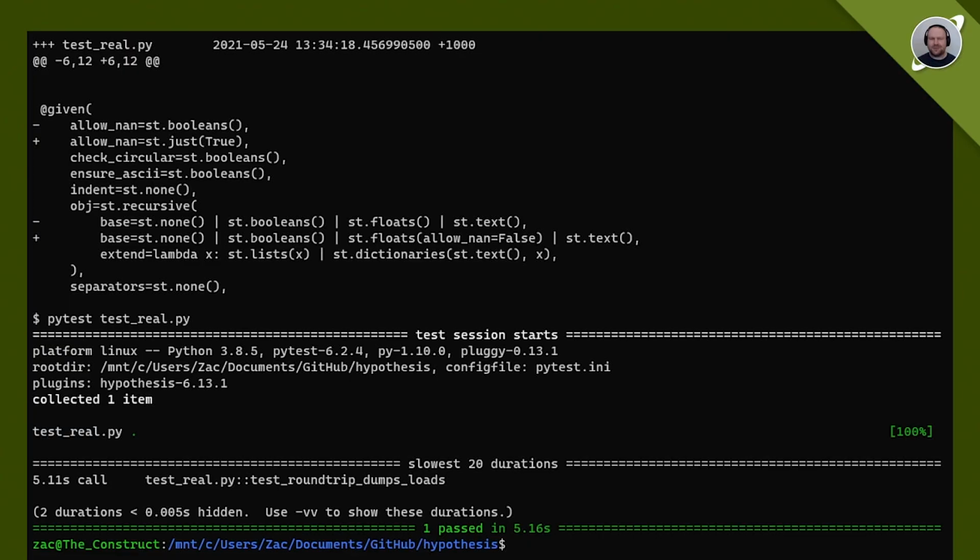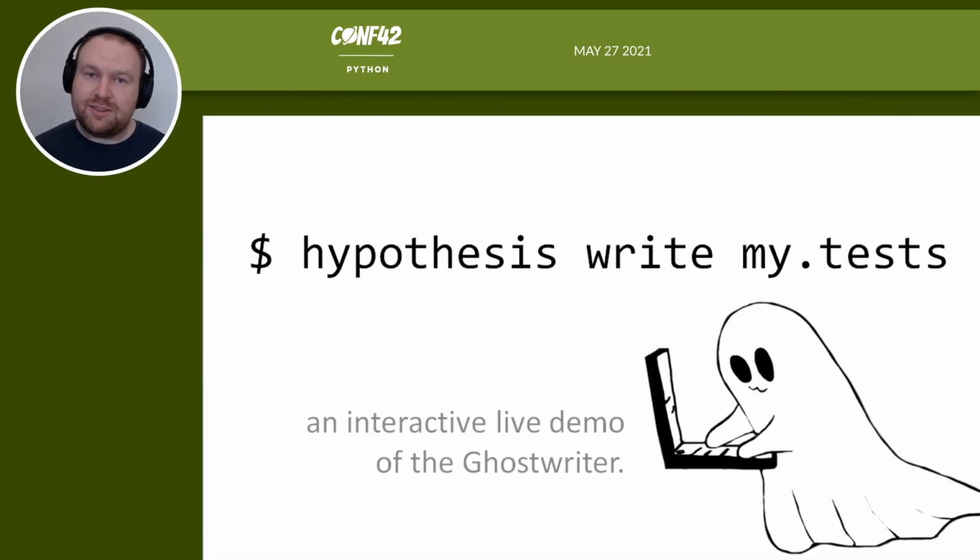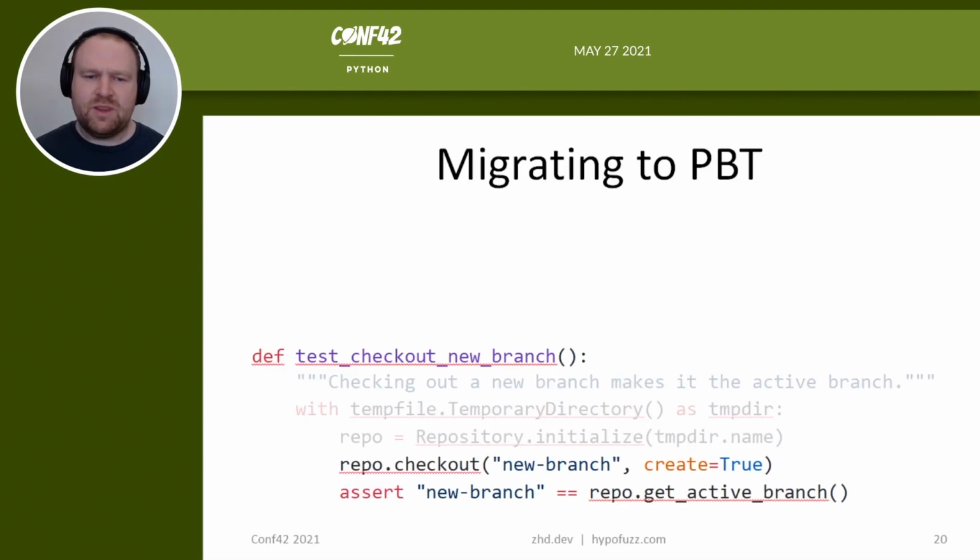All right, back to the talk. If you can't ghostwrite your test, because, for example, you already have a test suite that you don't just want to throw out and start over with, then, of course, we could migrate some of our tests incrementally. I'm going to walk you through migrating a test for something that looks a lot like Git. And we say, if we create an empty repository and check out a new branch, then that new branch is the name of our active branch.